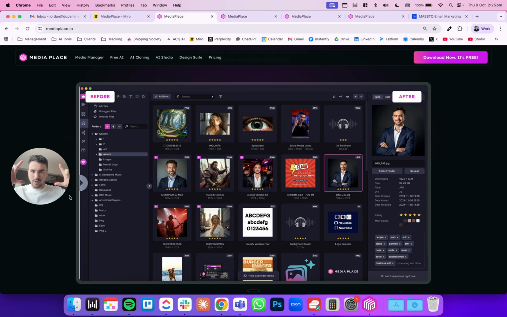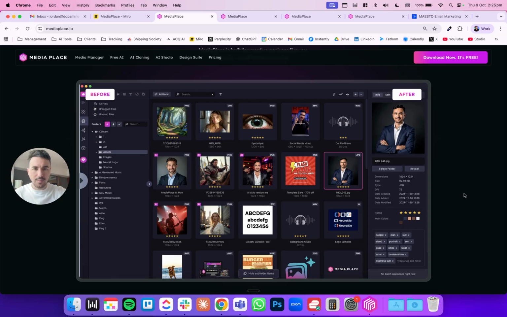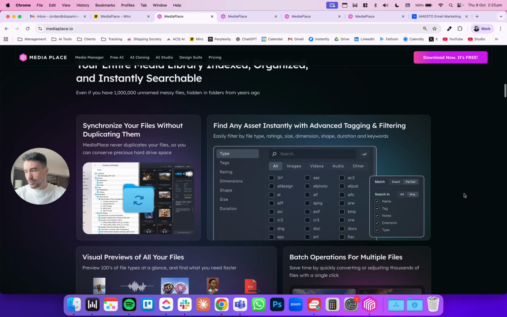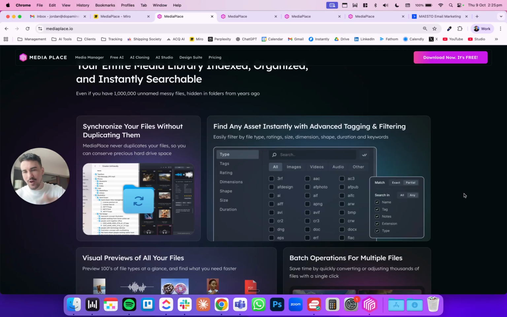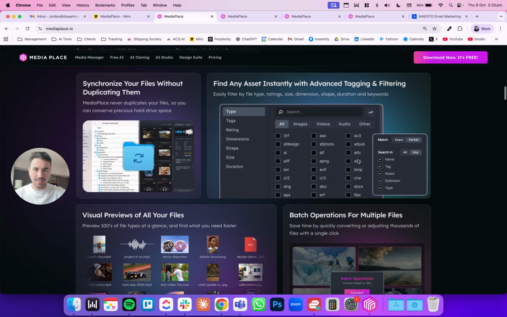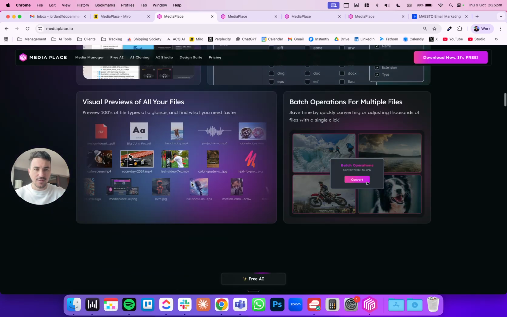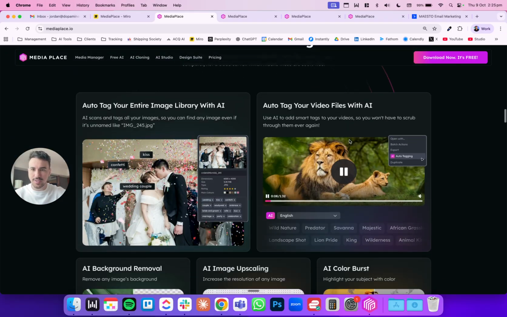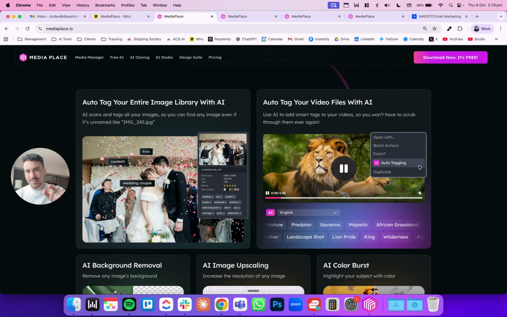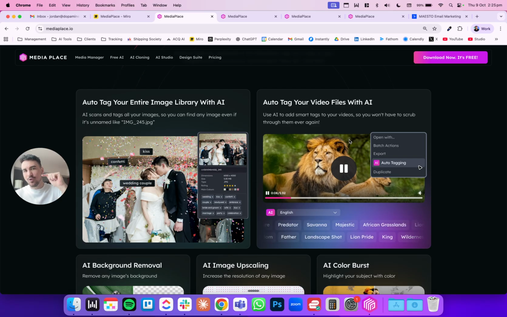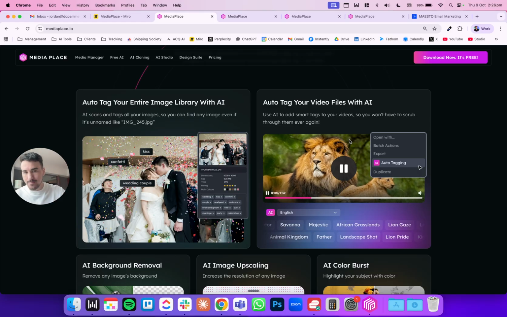It organizes all of your media in an easy to understand and visual way, as opposed to like Harold from accounting, right, with just files. So you can synchronize things, you can find any asset, everything is visually previewable, you can do batch operations, and the real magic here is that you can auto tag your video and image files with AI for free, unlimited.